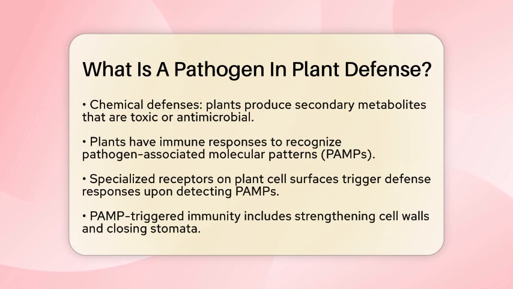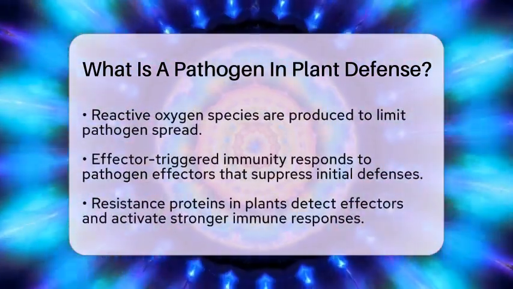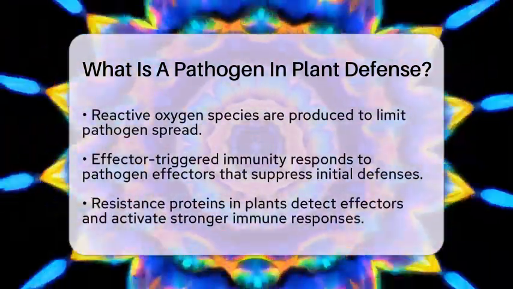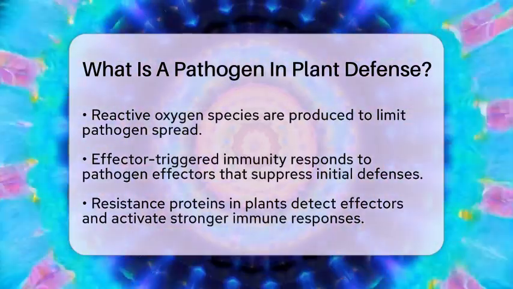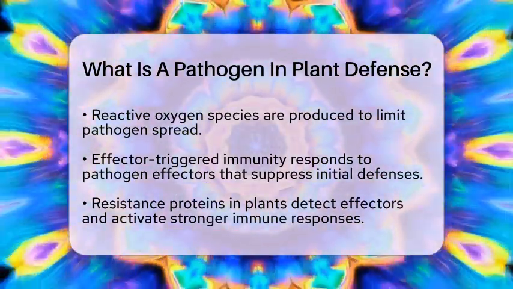Plants also have immune responses. They can recognize specific molecules associated with pathogens, known as pathogen-associated molecular patterns. This recognition happens through specialized receptors on their cell surfaces. When a plant detects these patterns, it triggers a defense response called PAMP-triggered immunity. This response includes strengthening cell walls, closing tiny pores called stomata, and producing reactive oxygen species to limit the spread of pathogens.